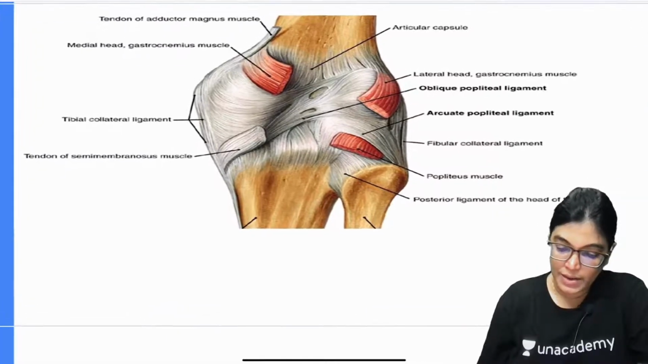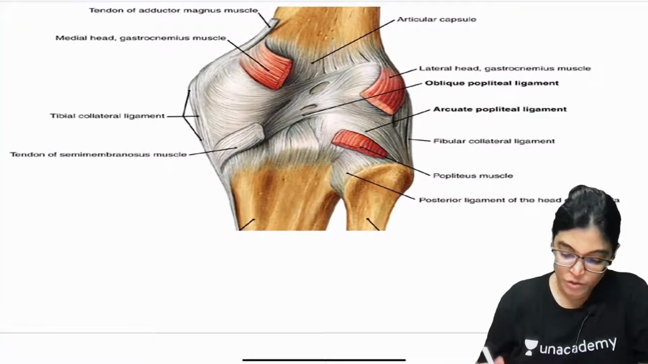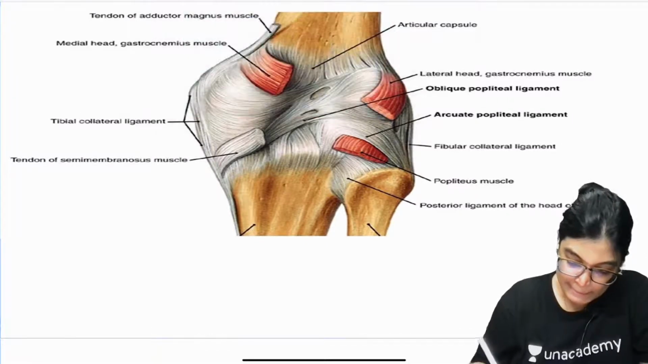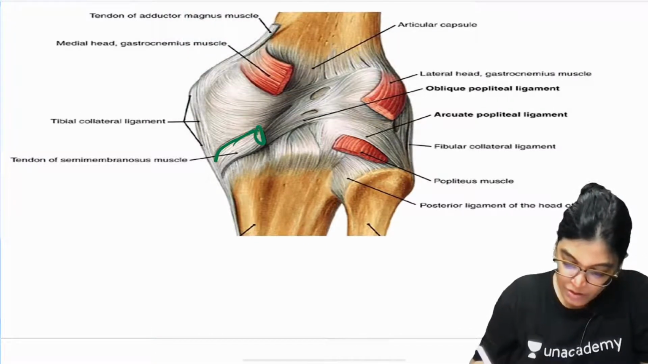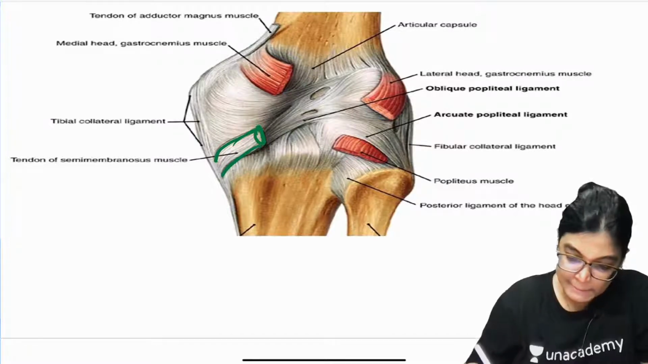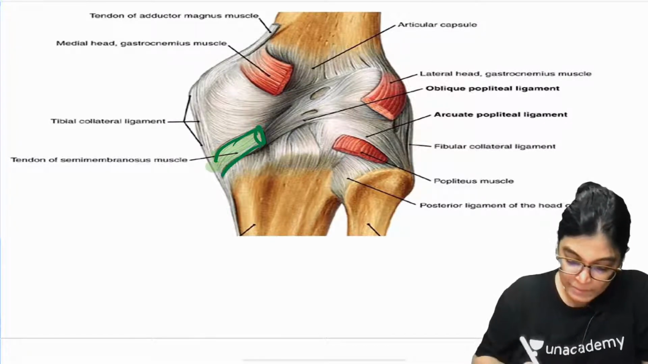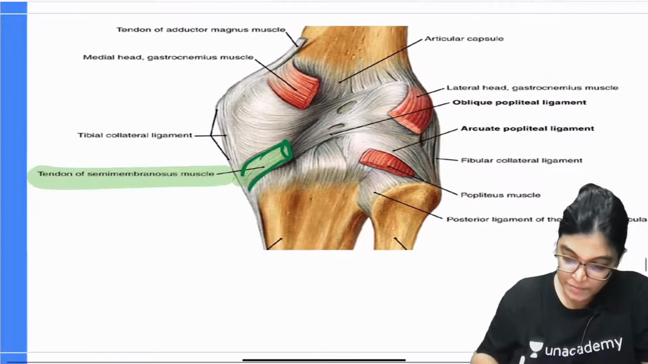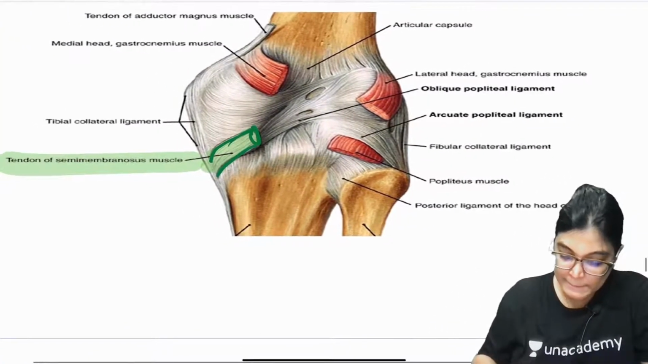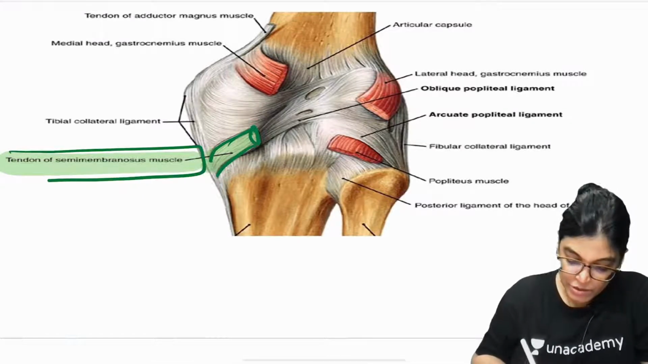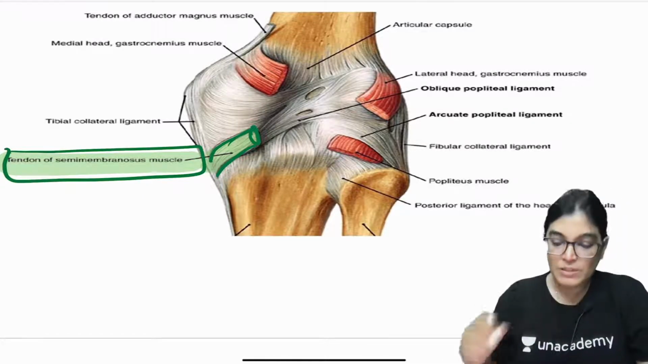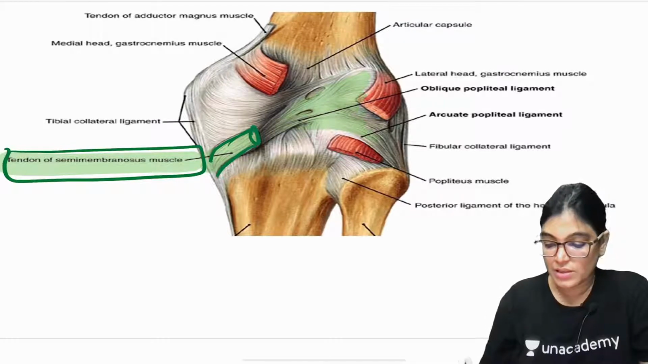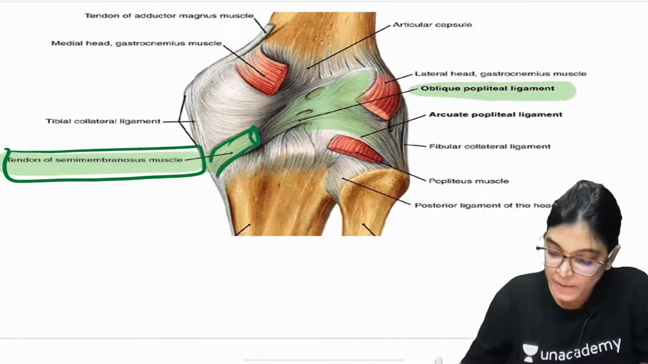If I again highlight this diagram, you can see here this is the tendon of the semimembranosus muscle which I have highlighted. From here, you can see the extension. Can you see this extension? This extension is called the oblique popliteal ligament.